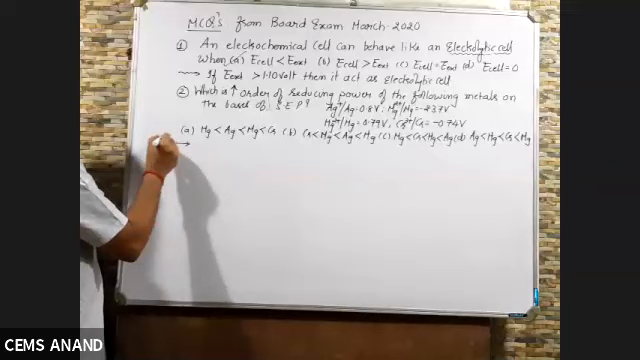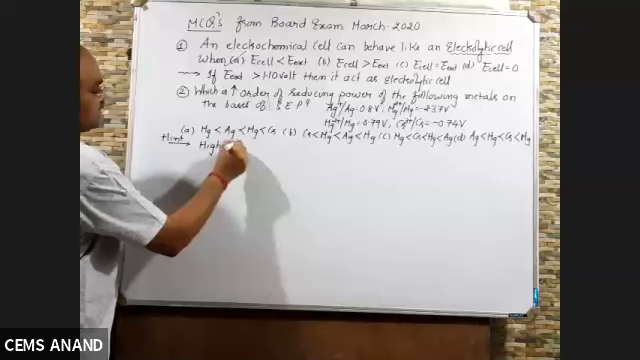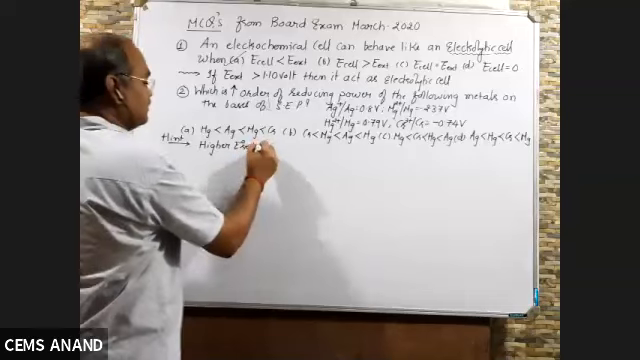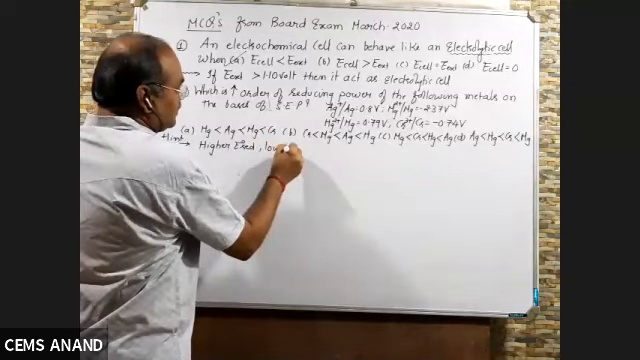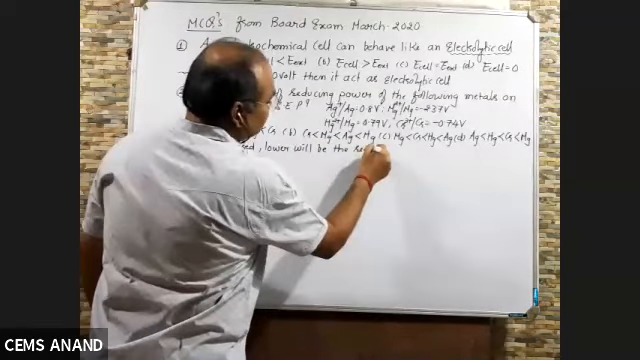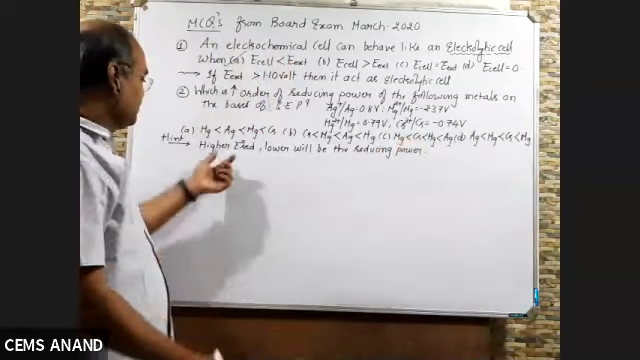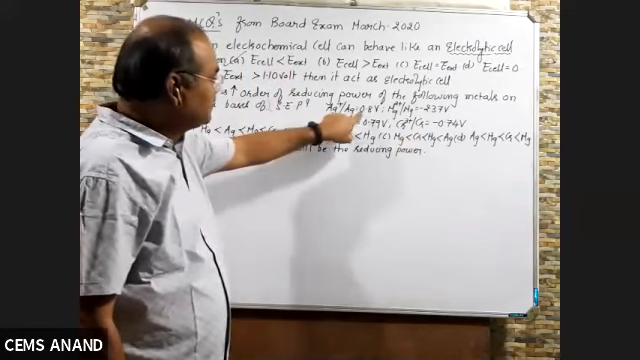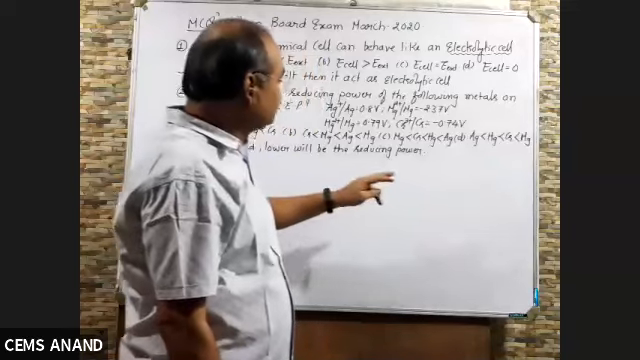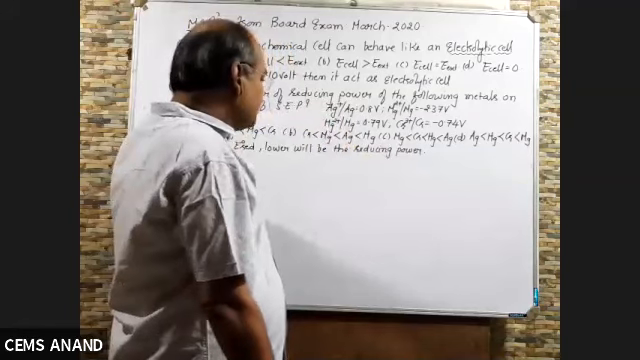For the solution I am giving you the hint. The higher the E0 reduction potential, the lower will be the reducing power. Now find out the highest E0. Who has the highest E0? Silver. Sorry, since we are writing in increasing order, silver should be first.